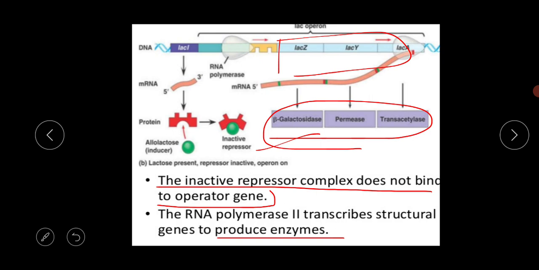In our next class we will discuss the DNA fingerprinting procedure.